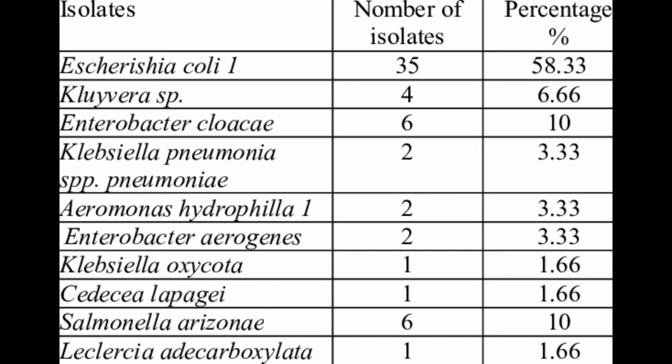Now let's talk about the media for isolation, which are differential mildly selective. These contain carbohydrates, pH indicators, and chemicals that inhibit gram-positive bacteria. There are three actually: MacConkey agar with lactose, eosin methylene blue agar or EMB with lactose and sucrose, and Leifson deoxycholate agar with lactose. There are two groups in this.